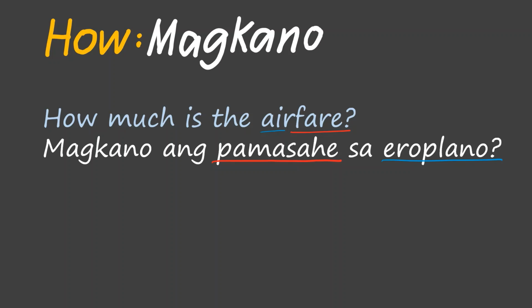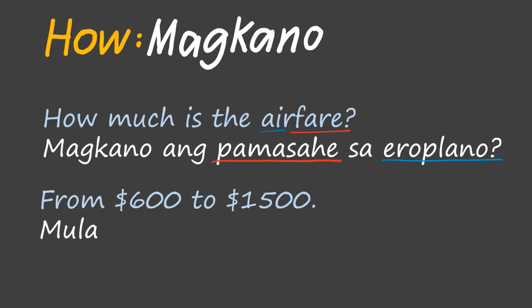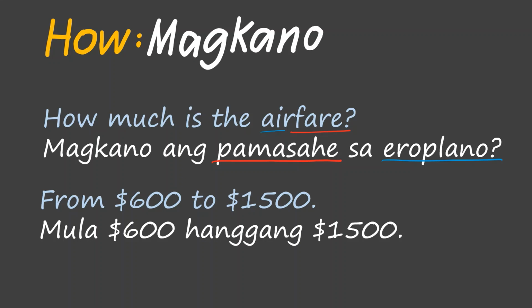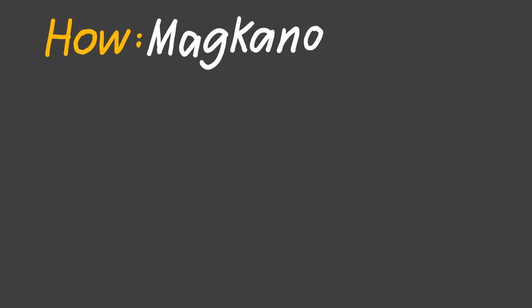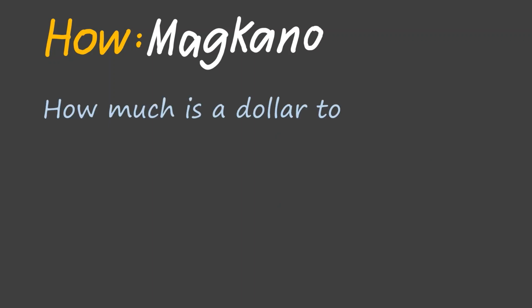The answer to this question is from $600 to $1,500. Mula $600 hanggang $1,500. That is in Australian dollars, by the way. Here is another example. How much is a dollar to peso?